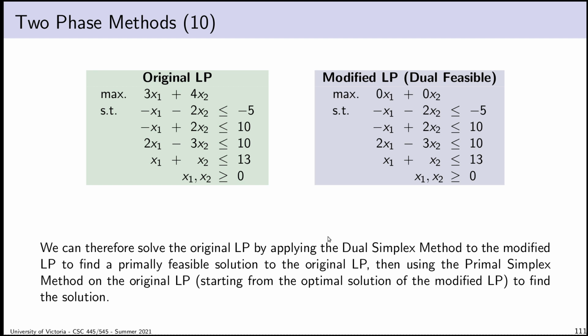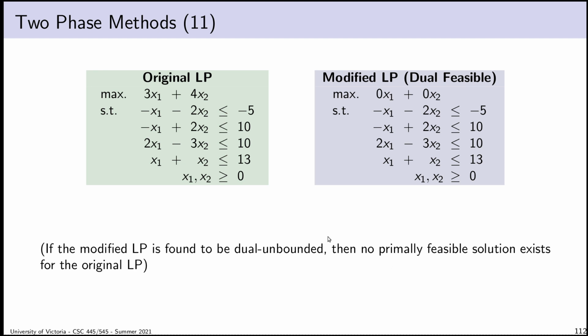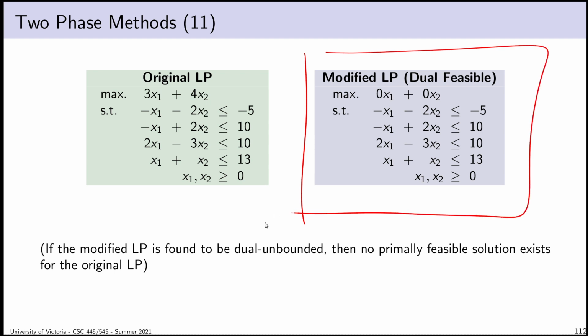The reason I think these are nicer than the auxiliary problem is all they require is for us to know about both primal and dual pivoting. They don't require us to build a second LP with omega and then interpret that and pivot omega out of the basis or whatever. Now, if while solving this I were to discover that this modified LP is unbounded, and for a lot of reasons I don't expect that to be the case here, one of the reasons is because the objective function is obviously 0,